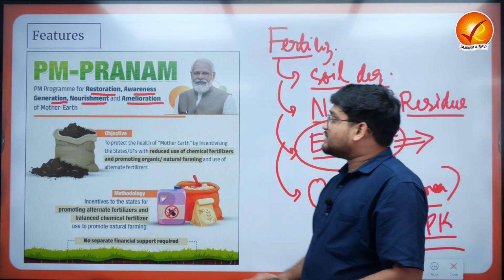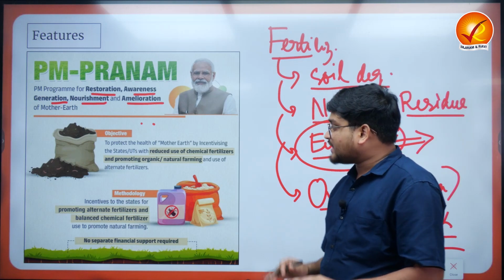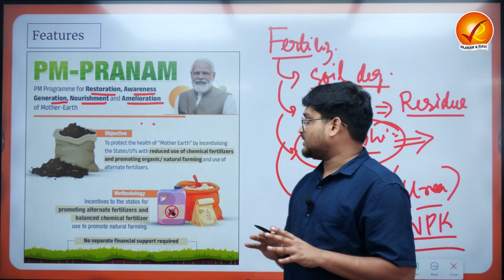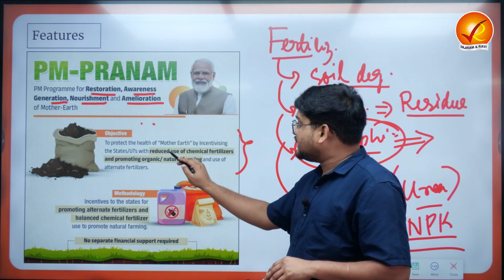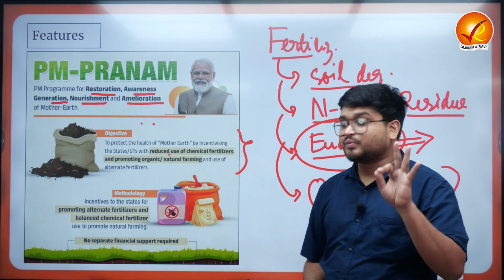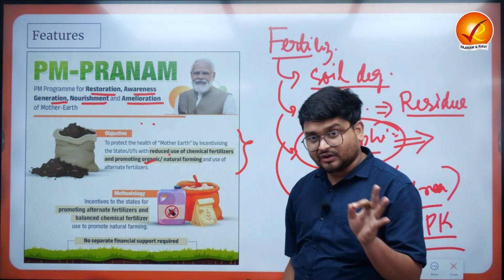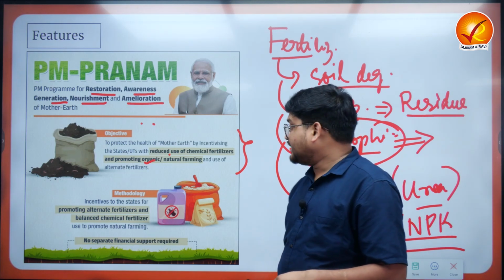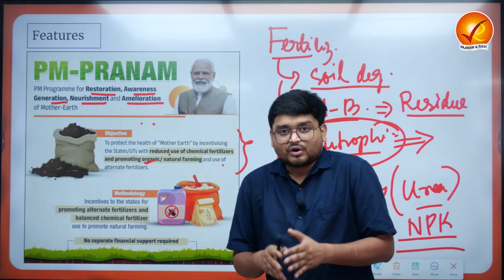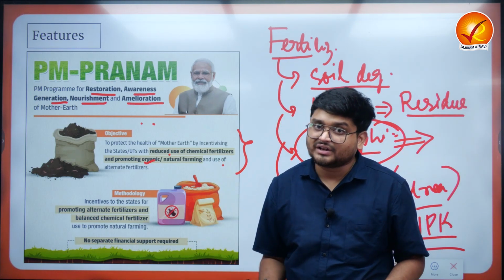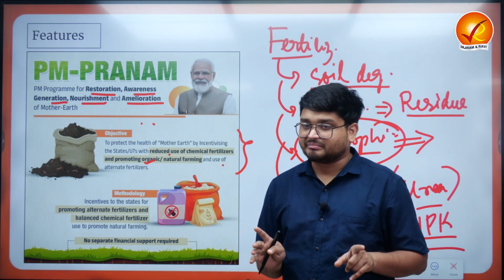And that is why the main objective of PM Pranam is to protect Mother Earth by incentivizing the states and Union Territories, by reducing the use of chemical fertilizers and promoting better organic or natural farming, and also the use of alternate fertilizers such as microorganisms, compost and various other things which do not have chemicals in them.